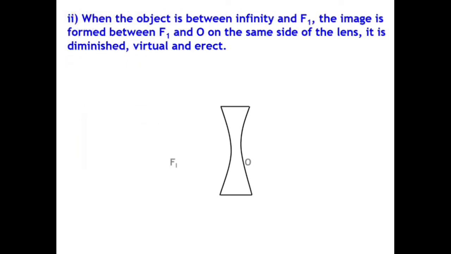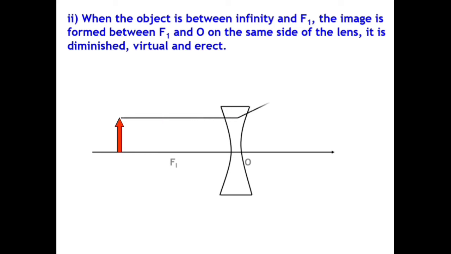When the object is between infinity and the lens, the image is formed between f1 and O, that means lens, on the same side of the object. It is diminished, virtual, and erect.